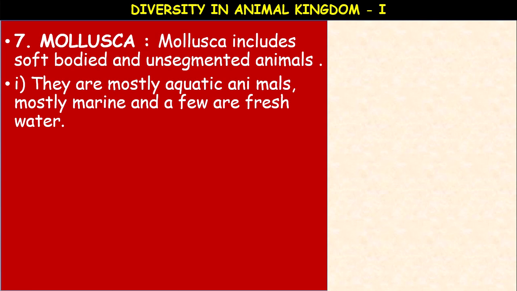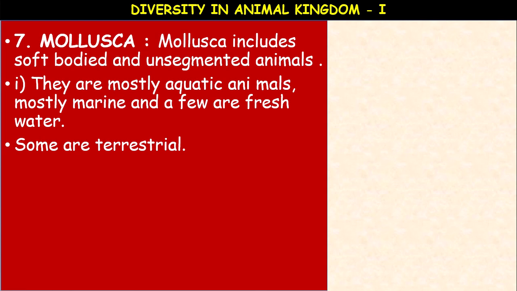Molluscans are mostly aquatic animals, and mostly marine. Marine means salt water, and a few are freshwater, and some are terrestrial. It is the second largest phylum after Arthropoda. The second largest phylum in the animal kingdom is Mollusca. These are mostly marine, some are freshwater. They are also bilaterally symmetrical, triploblastic, and coelomate animals. It is a common point.